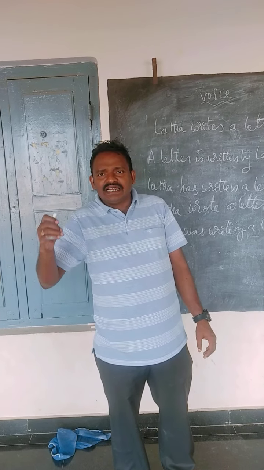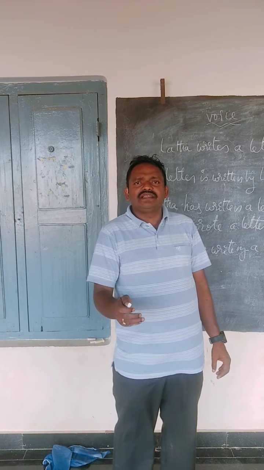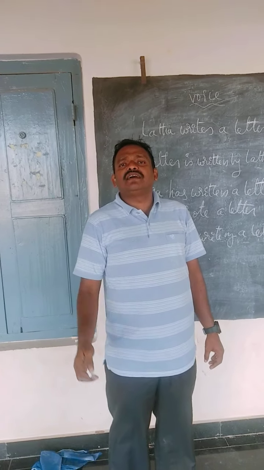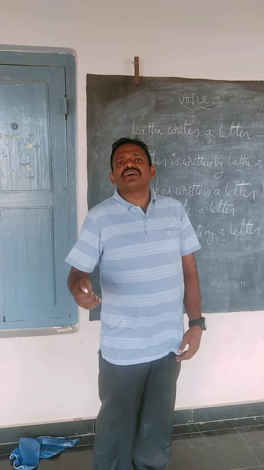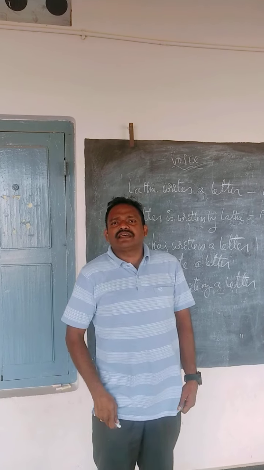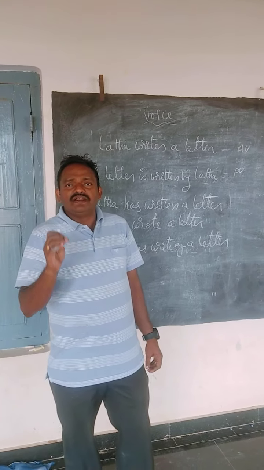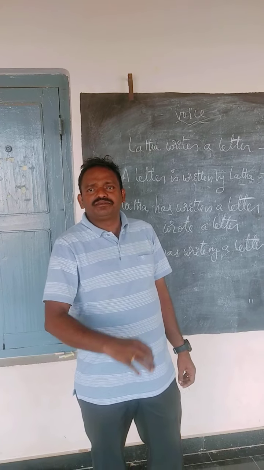Understand? So whenever the active voice is in the simple future, the helping verb is will be or shall be.